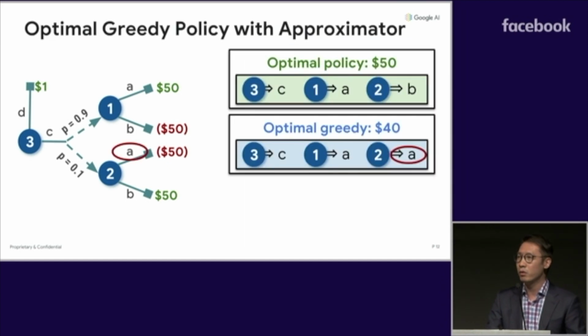This means that all greedy policies have to execute A in both states or B in both states. So it's easy to see here that the optimal greedy policy takes action C and takes action A wherever you end up. This gives a value of 40, which is slightly below that of the optimal policy.